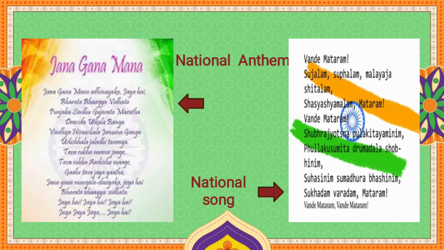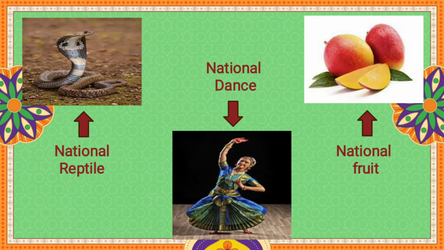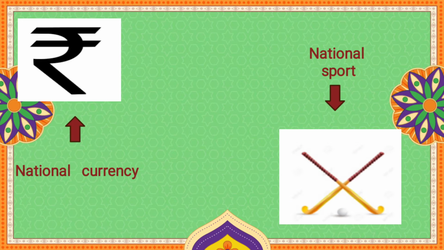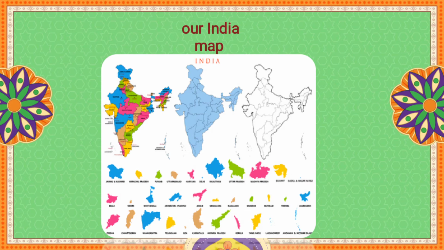Next, our national anthem, Jana Gana Mana, and our national song, Vande Mataram. These songs are sung during important occasions. Next is our national reptile, king cobra, national dance, Bharatanatyam, and national fruit, mango. Our national currency is the rupee, and hockey is our national sport. You can see our India map with the states divided and given below. Have a look at our map.